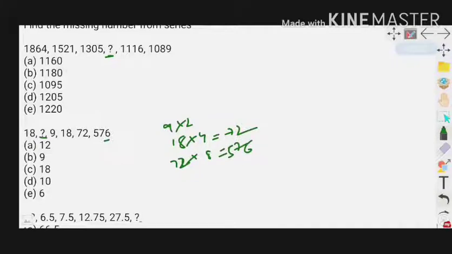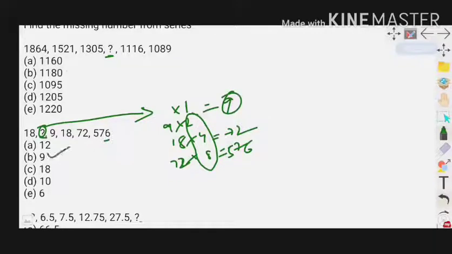But what would be the previous number? So these numbers are doubling: 2 gets double 4, 4 gets double 8. So before 2 we may expect 1. So before 9 the number multiplied with 1 equals 9. So option B is the right answer.